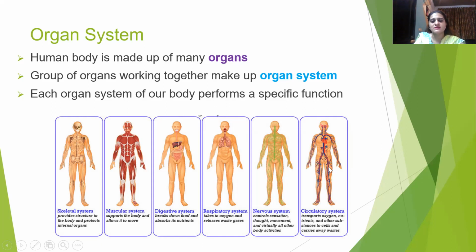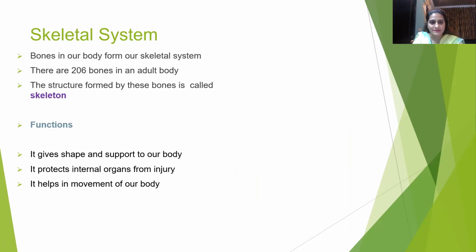So the next system is the circulatory system. As the name indicates, it deals with circulation. So now, what is circulated here? Blood is circulated here. So this red colored thing which is flowing, you can see in this diagram, is oxygenated blood, and this blue is deoxygenated blood. By oxygenated blood, I mean purified blood which contains oxygen, and deoxygenated blood means blood which does not have oxygen in it. Moving further to the first system, that is the skeletal system.